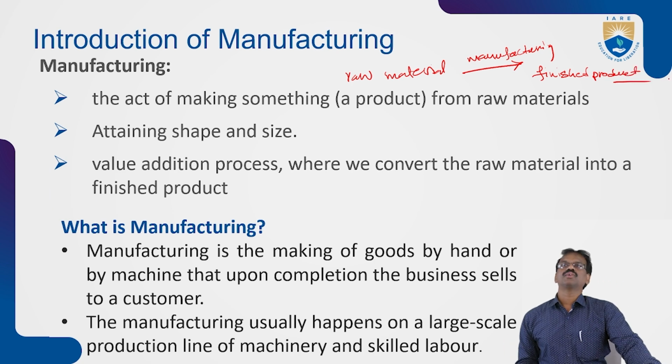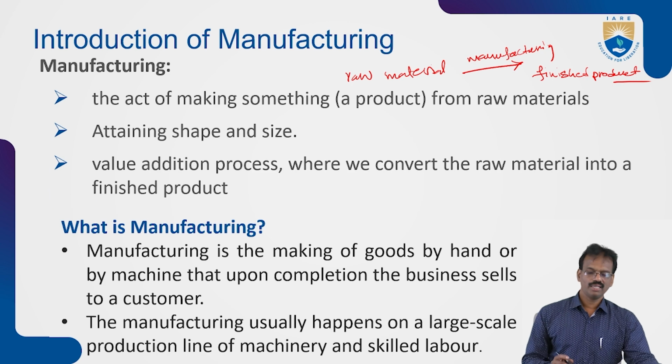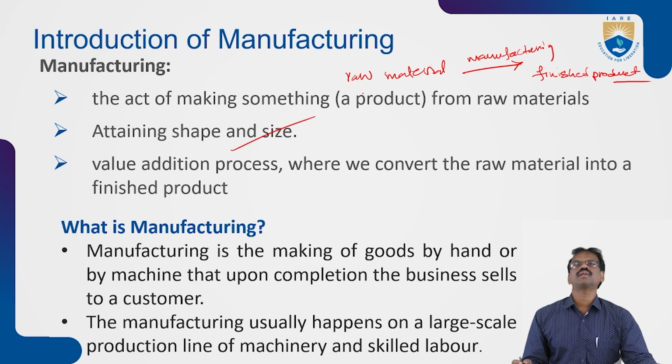It is the act of making something from raw material, or the conversion of raw material into finished goods, attaining the required size and shape. So this is the meaning of manufacturing.